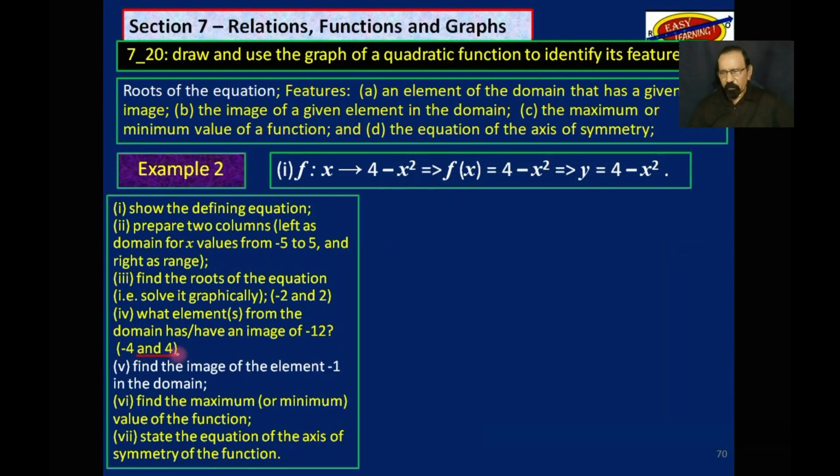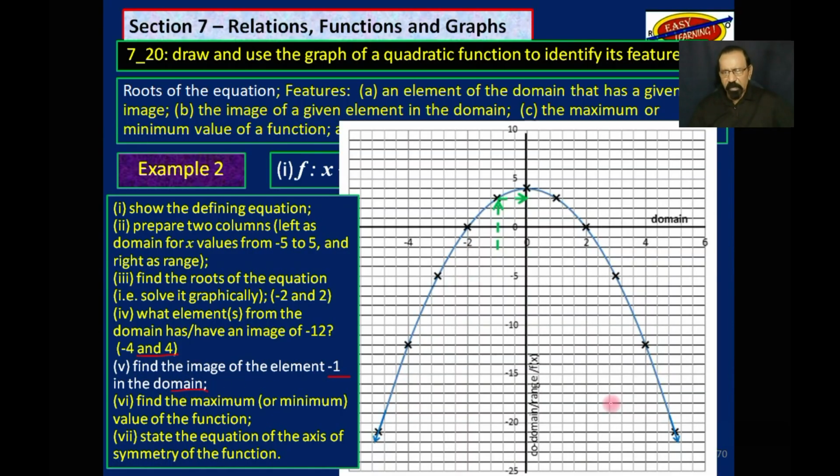Negative 4 and 4. Find the image of the element negative 1 in the domain. So negative 1 is in the domain. What is its image? We go to negative 1, go up there, come across here. What is that? That is 3. So the answer to this is 3.